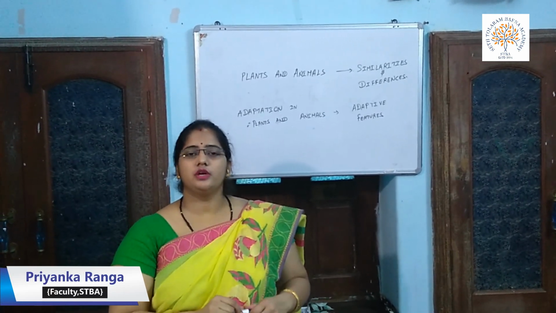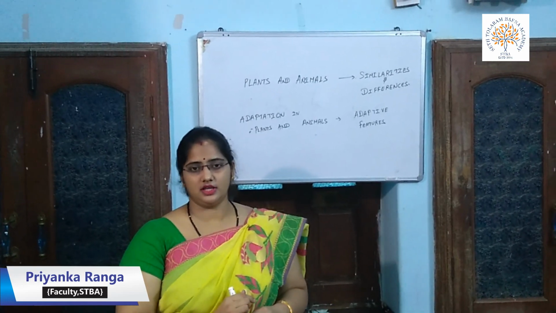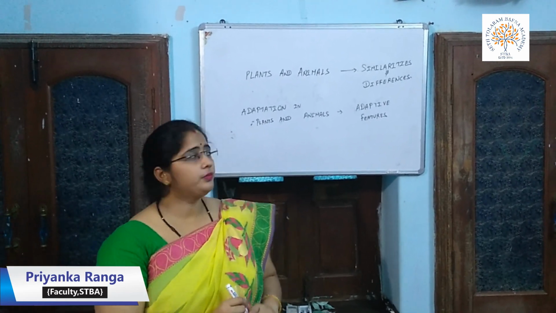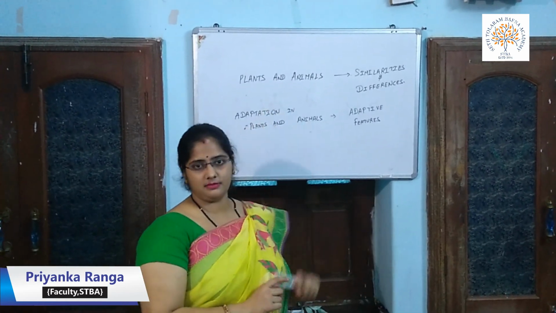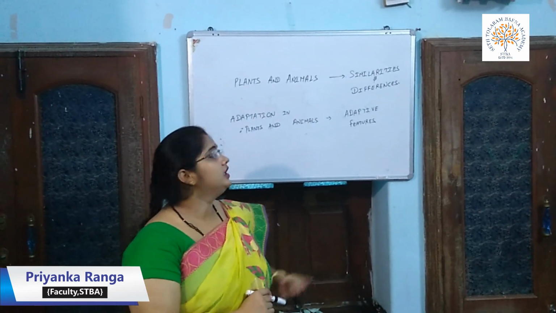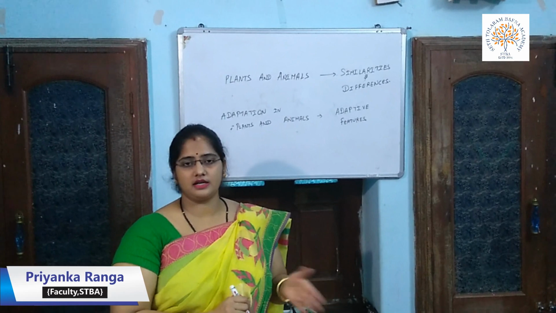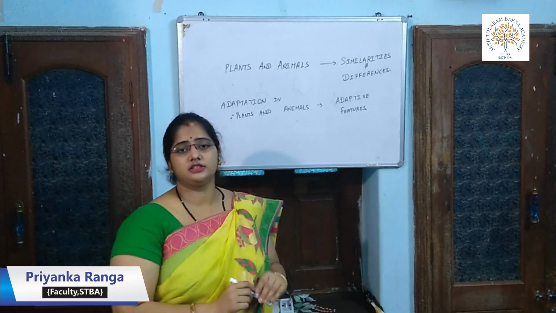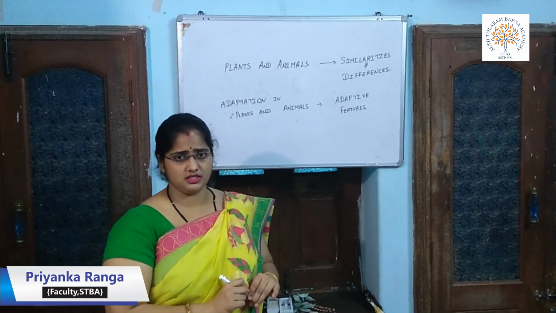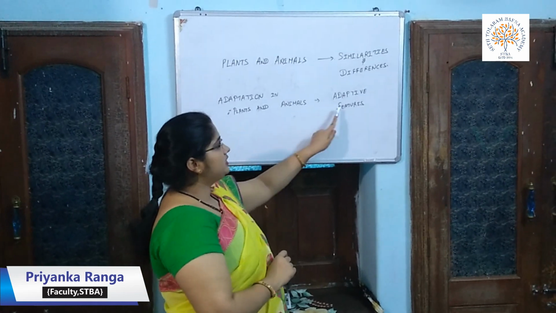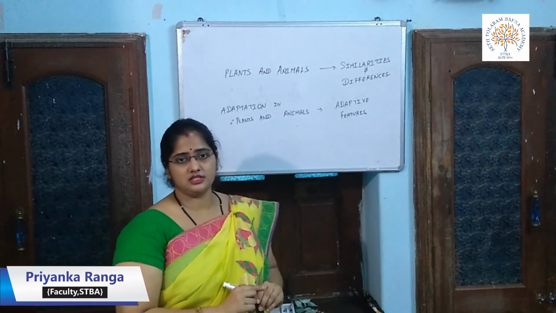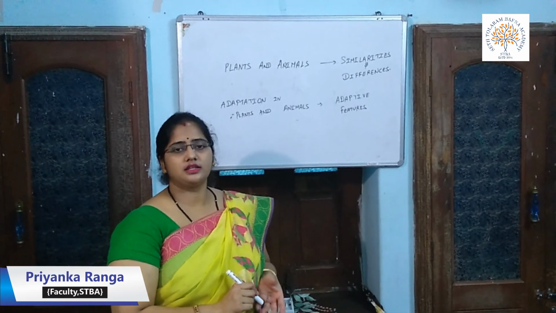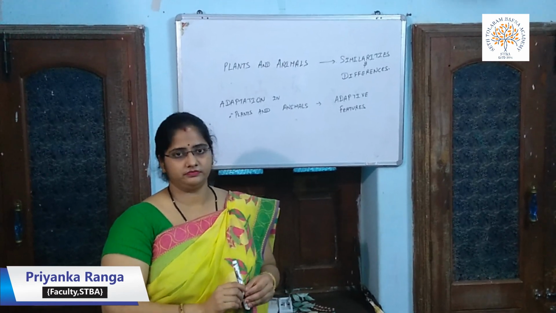So class, today we will see what we have learned till now, from the previous videos. We have done chapter number 1, that is animals and plants. We have learned about the similarities and differences between plants and animals. Also, we have learned the second chapter, adaptation in plants and animals, which means we have learned about the adaptive features of plants and animals, the physical features in them which make them survive on this planet.